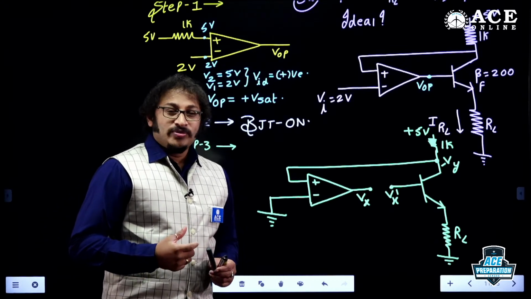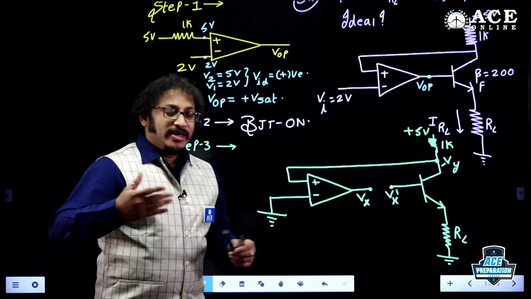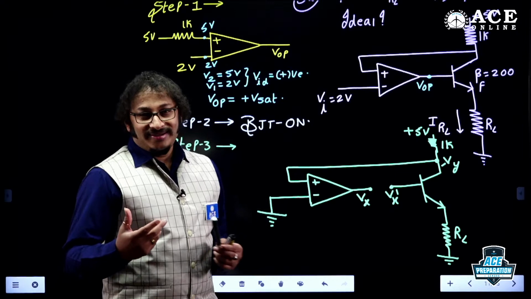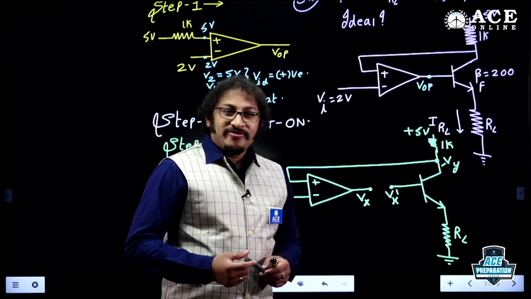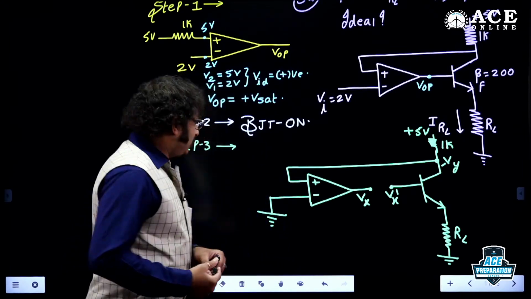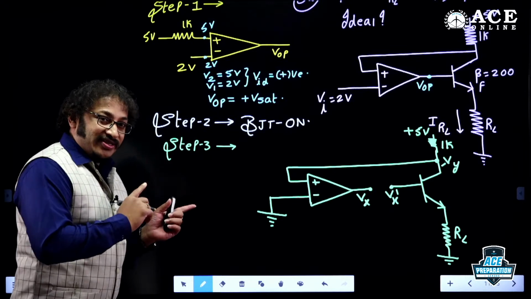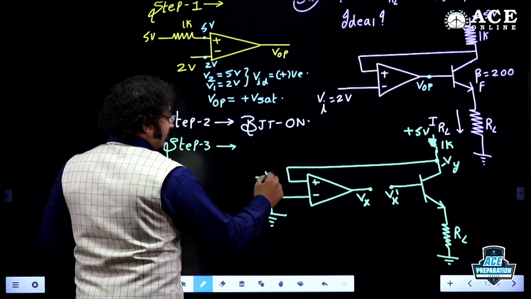Example, common emitter, 180 degrees, a phase shifter, whereas common base and common collector are phase buffers. Am I right, guys? Recollect the classes I have discussed. Now this is minus Vy.